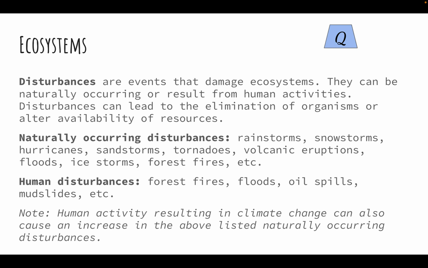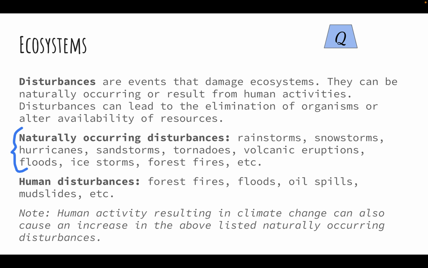Human activity resulting in climate change can also cause an increase in the above listed naturally occurring disturbances, but we're going to consider that indirect. So if humans cause a forest fire because they accidentally set the forest on fire, that's pretty direct. But if forest fires are occurring naturally as a result of drought, and the drought is a result of global climate change, sure, that is caused by humans, but not directly, so we'll consider it naturally occurring, although the frequency of which might be affected by humans.